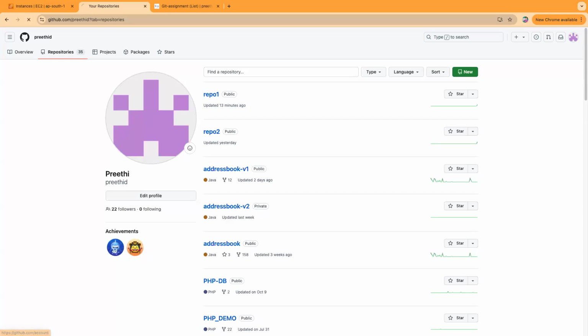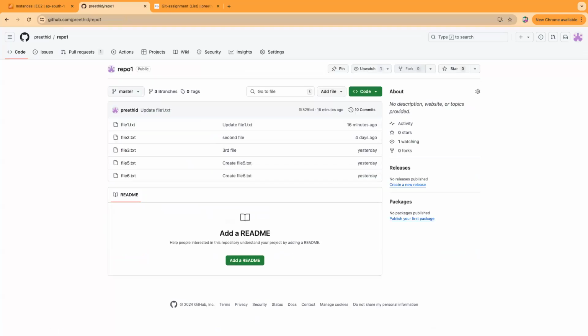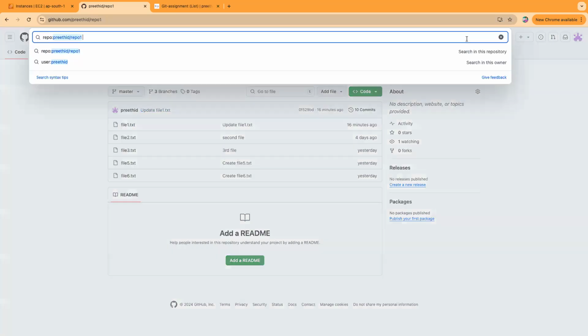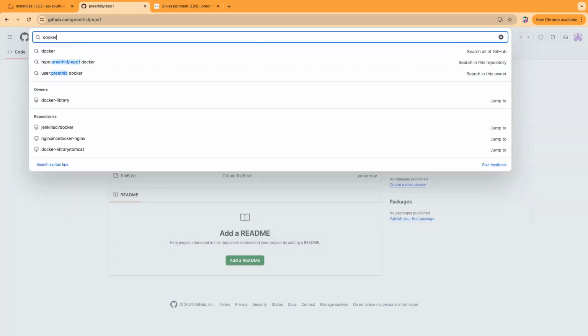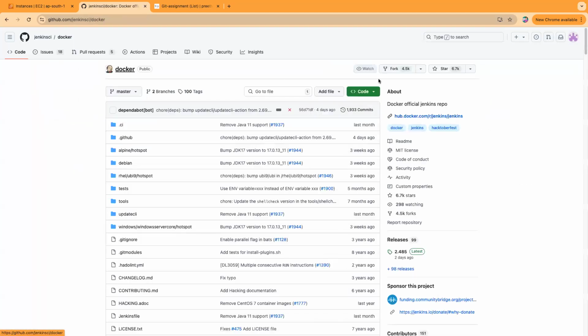Where do we get that option, like for forking? On the public repo, you will get the option. If you take any public repository, like Jenkins or Docker, here you will see the fork. Fork, your own copy. That public repository, you should be seeing that option. Already the number of forks, the ratings, how many are viewing it, all of that information you can see there.